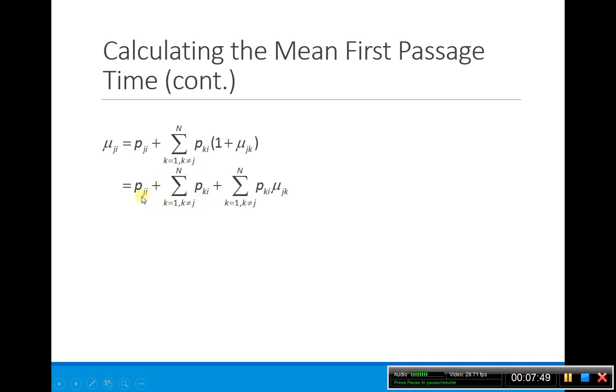Look here, this is going from i to j, this is going from i to k, where k is anything but j, so I can join these two sums together and say this is just the sum as k goes from 1 to n of p_ik. This was the j that I was missing in this sum, so I just joined them together.